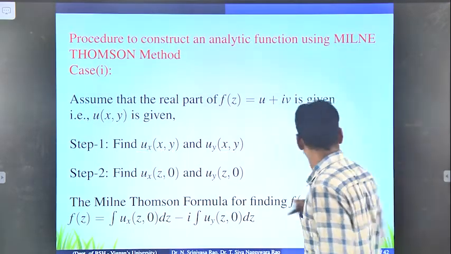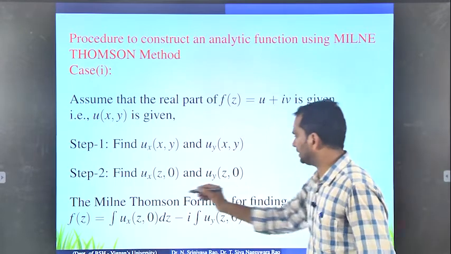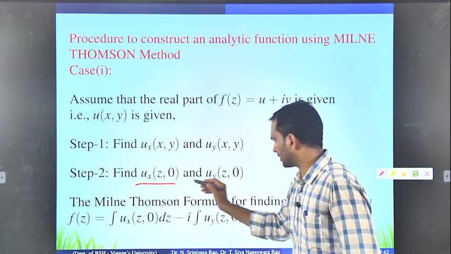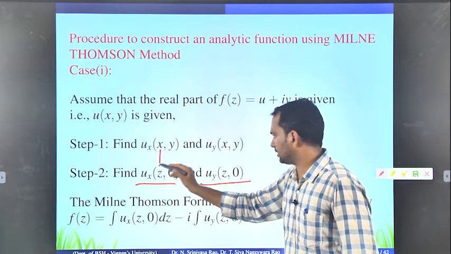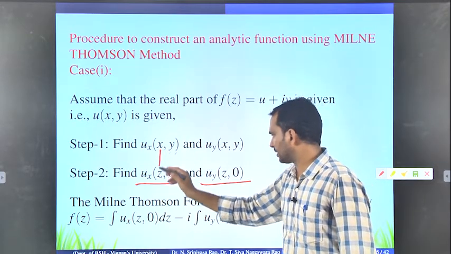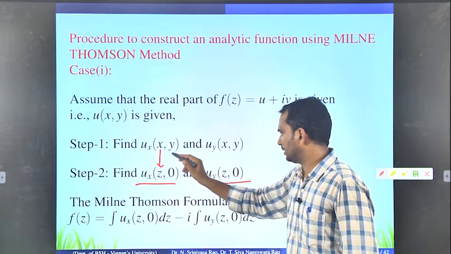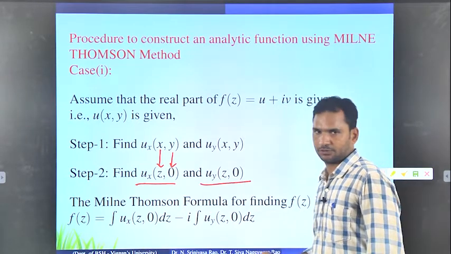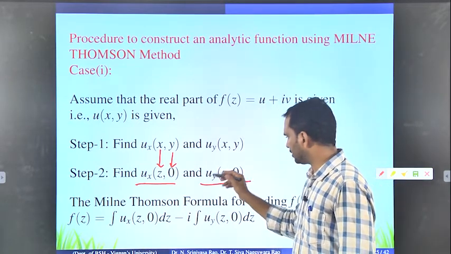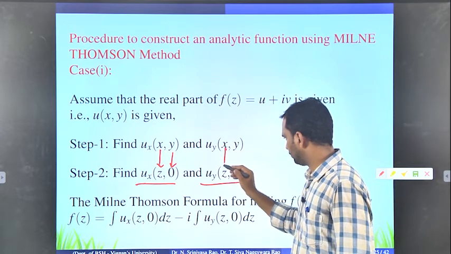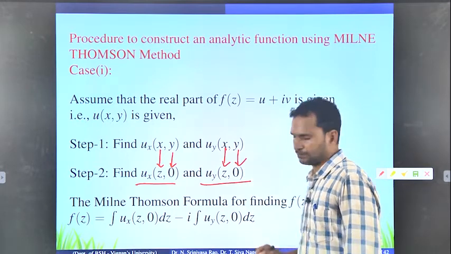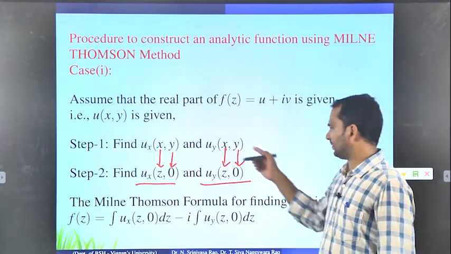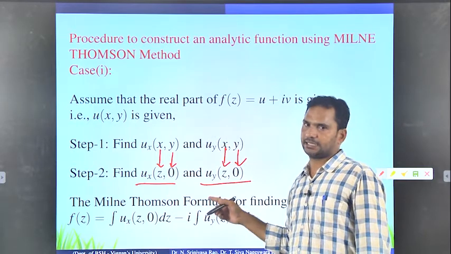Similarly, for finding uy of z0, in the place of x you substitute z, and in the place of y you substitute 0. So from the first step we can easily find the second step.